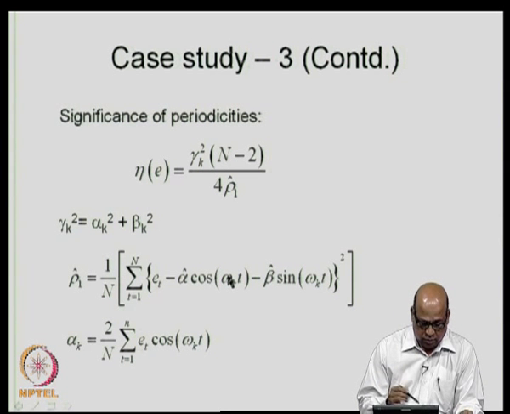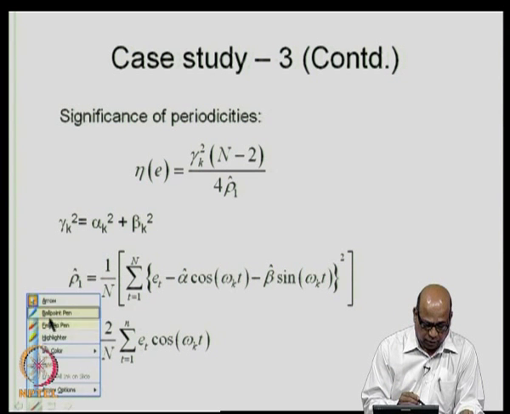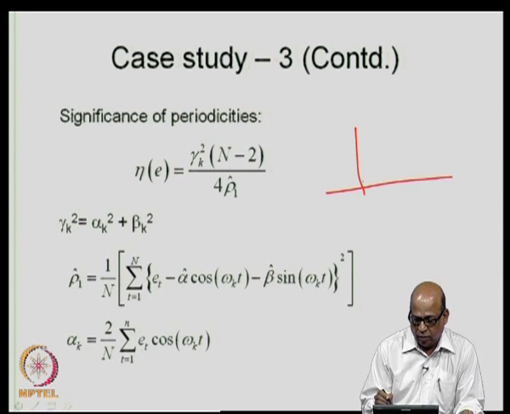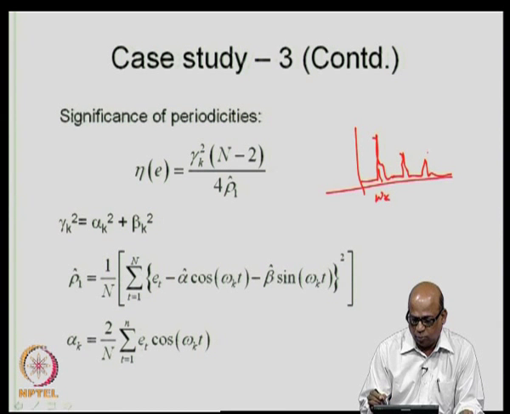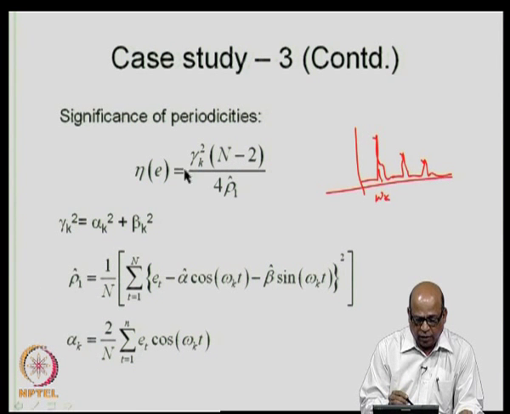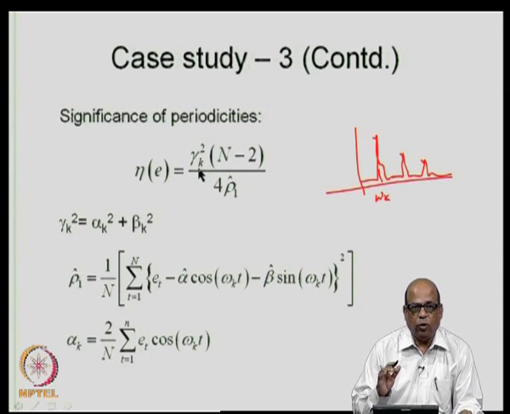To make it clearer, let us say that we had our original spectrum like this, and this is the omega k corresponding to the first periodicity, omega k corresponding to the second periodicity, etc. So, this test that we are discussing now is carried out for one periodicity at a time.